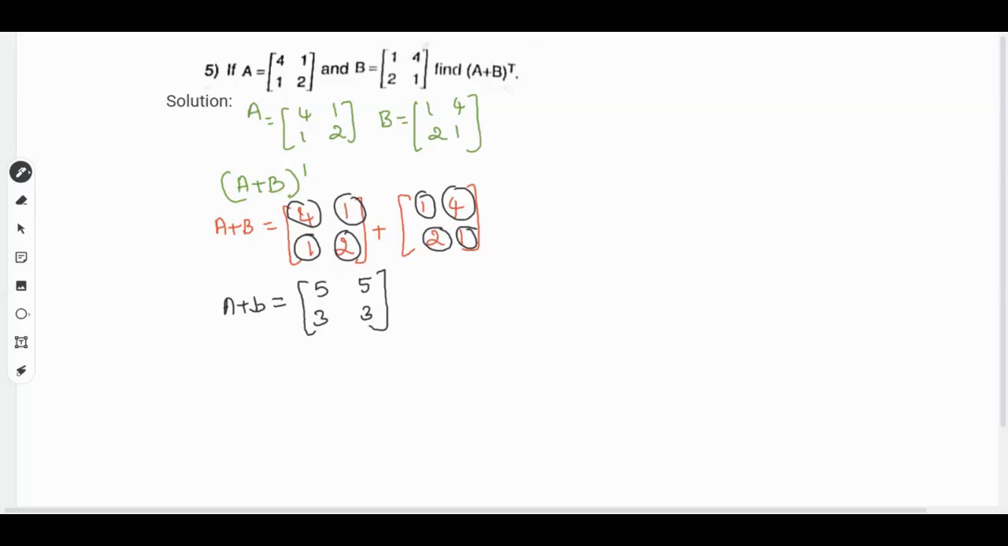Now we need to write the transpose of this A plus B. Transpose is nothing but converting row elements into the form of columns. So we'll write the first row as a column, 5, 5, and then the second row as the second column, 3, 3. So this is (A plus B) transpose.